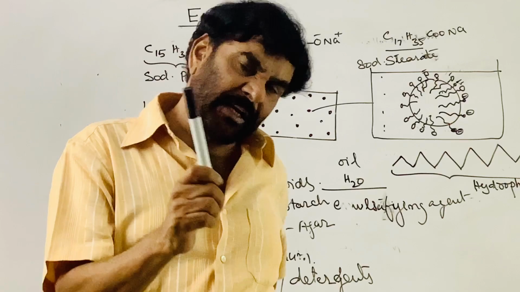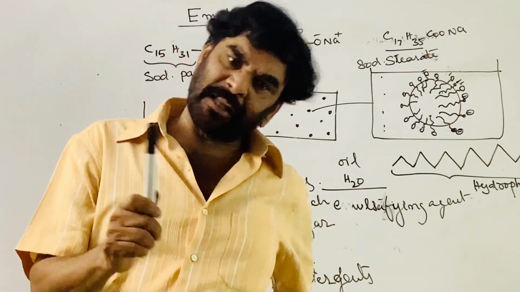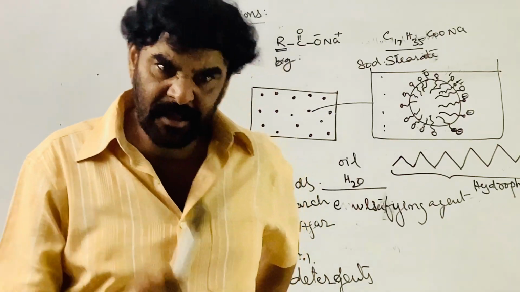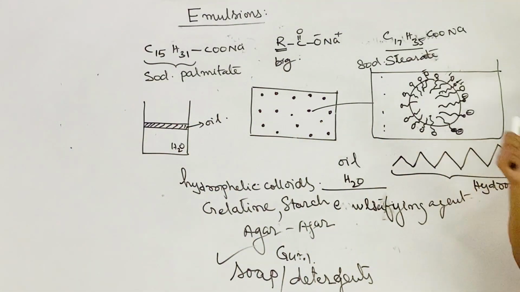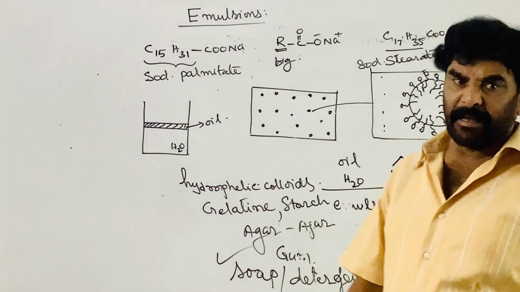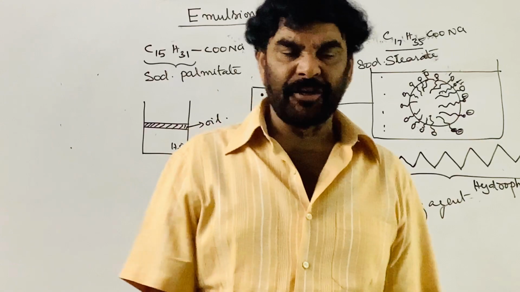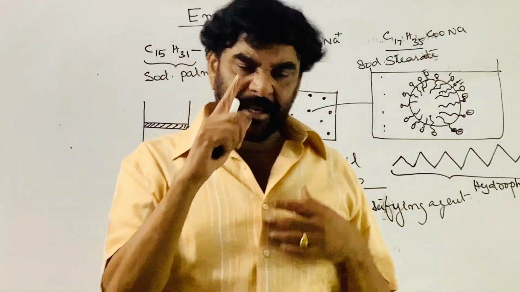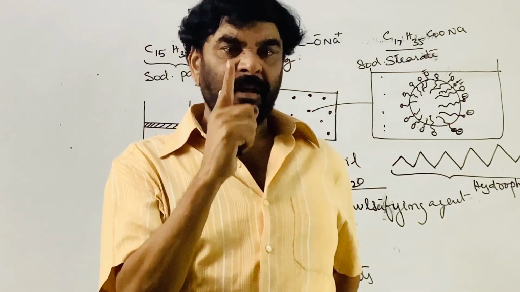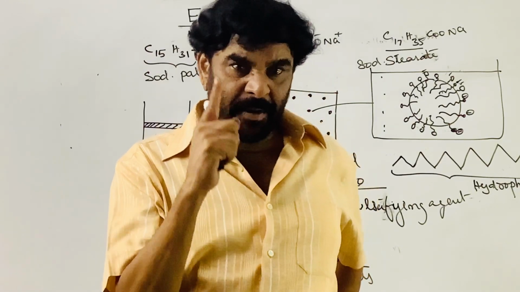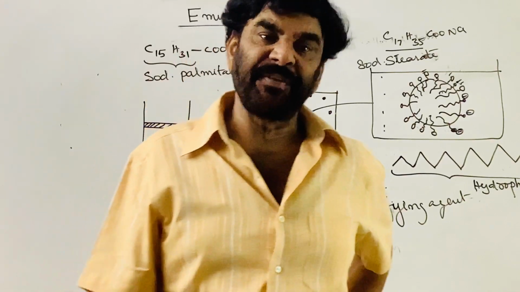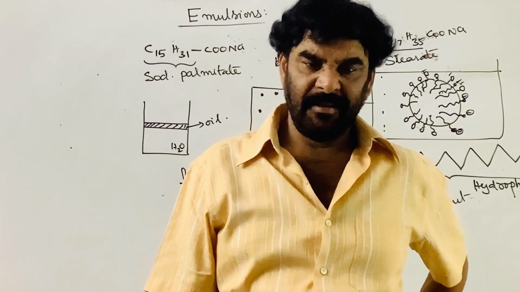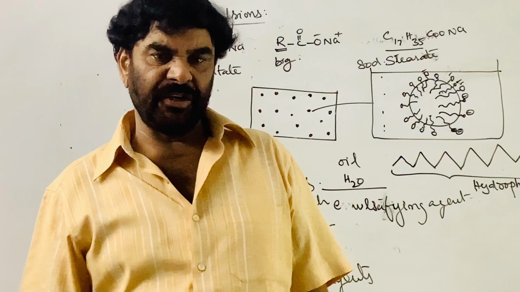Therefore, for the preparation, whether it is an oil in water type or water in oil type, an emulsifying agent is required that increases the stability of the emulsion. Increasing the stability of the emulsion by using the emulsifying agent is called emulsification.